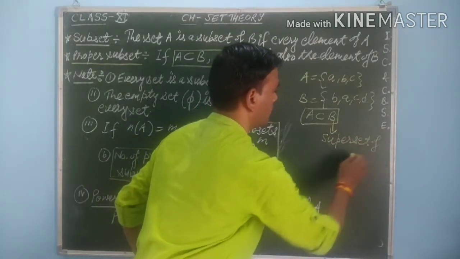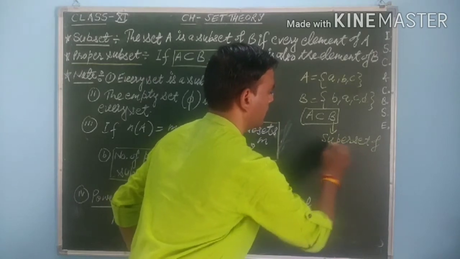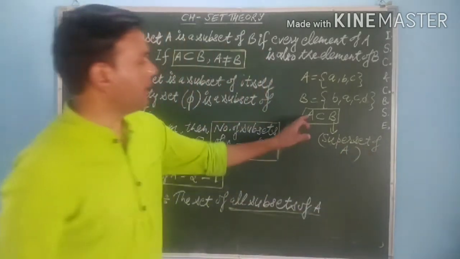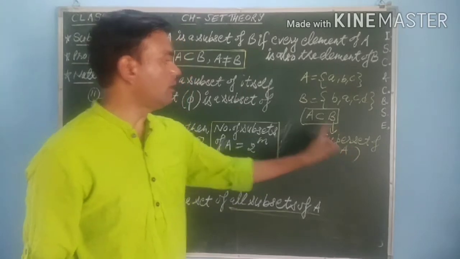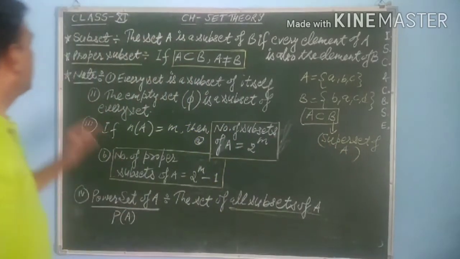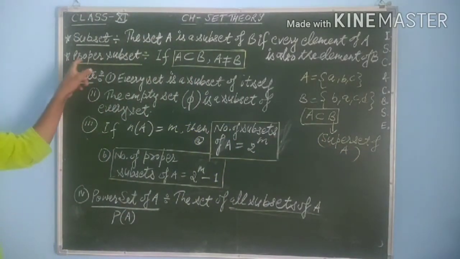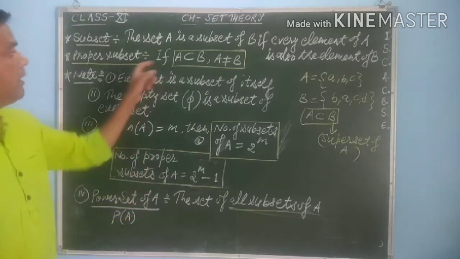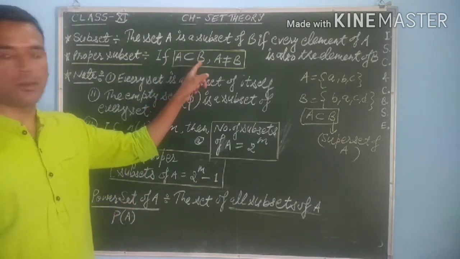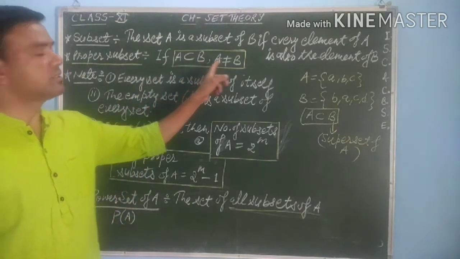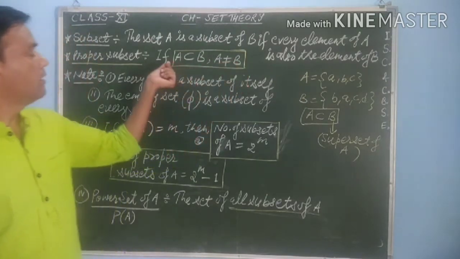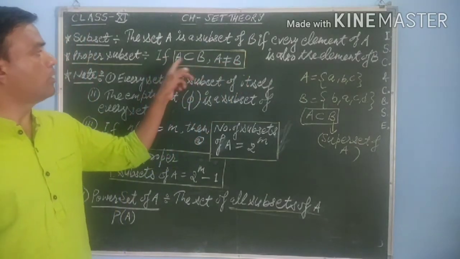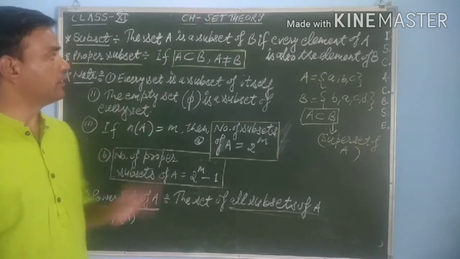One more thing: B is called the superset of set A. Superset of A means if A is a subset of B, then B is called the superset of A. Then another thing is proper subset. If any set is a subset of another set and both sets are not equal, then the previous one is called a proper subset of B.